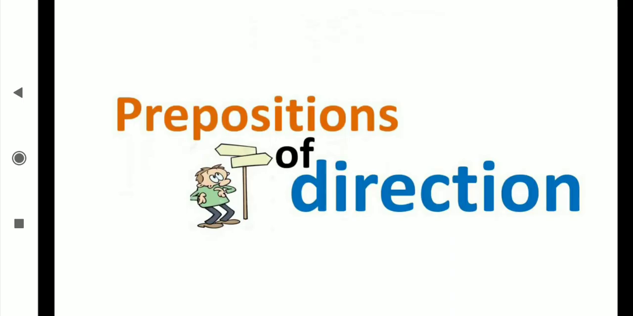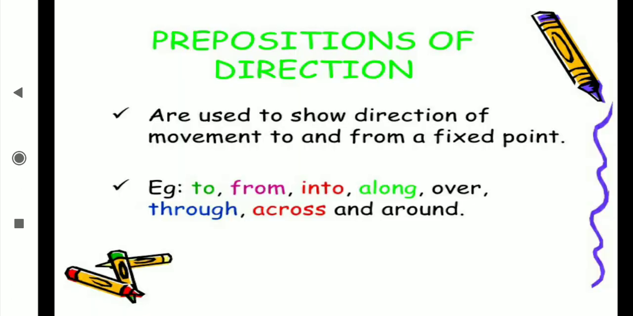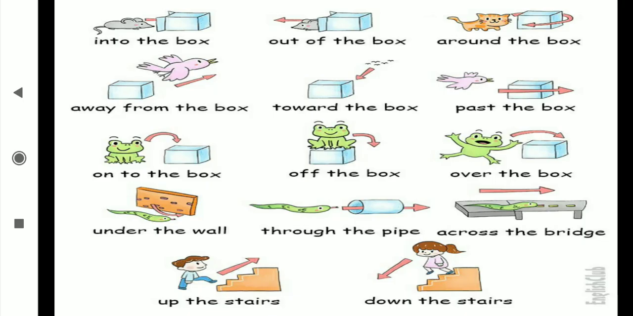Now next kind is preposition of direction. Now we know the directions. Which directions are there? East, west, north, south. Like that we show the direction by using different words also, like up, down, above, below, next to, under. These all words go for the direction. They are used to show direction of movement to and from a fixed point: to, from, into, along, over, through, across and around. See the example now. Into the box, where this rat is going, into the box, inside. That's why into is coming for the direction.